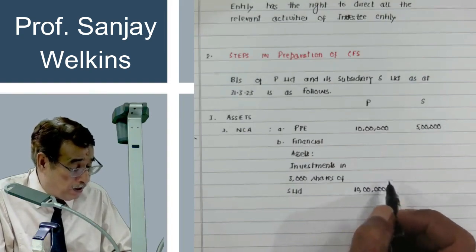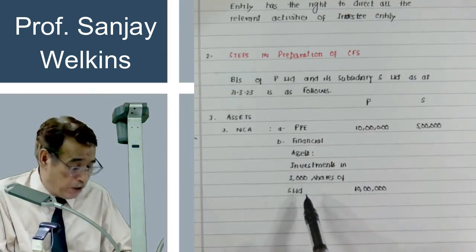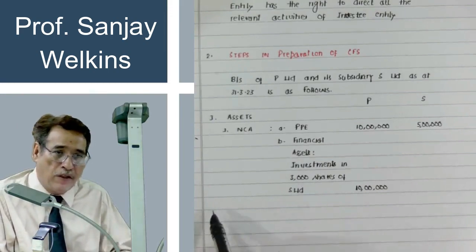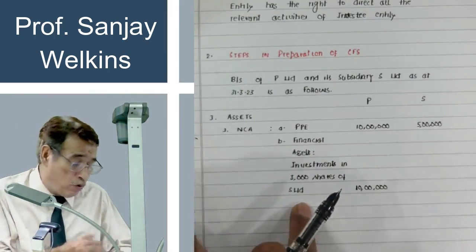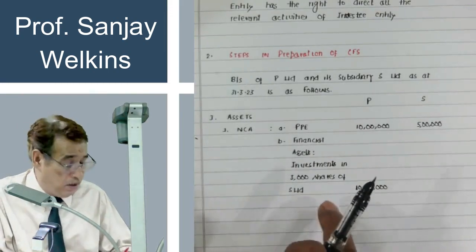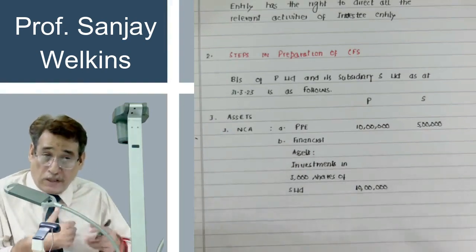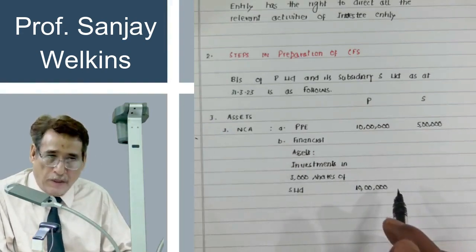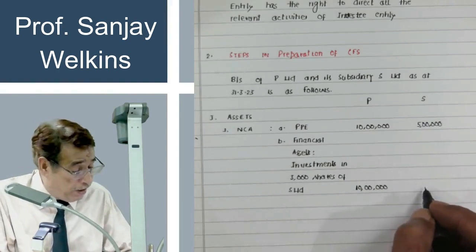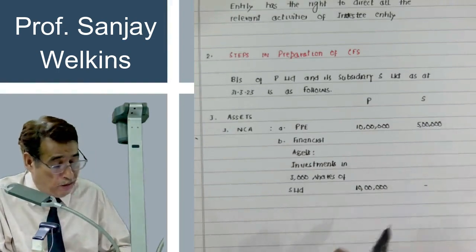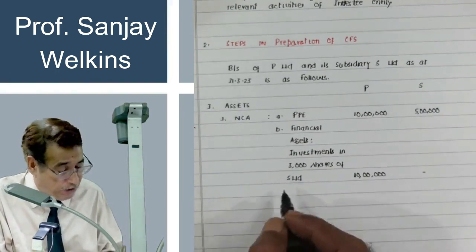What does it mean? It means P Limited has purchased 3,000 shares of S Limited. And in order to acquire 3,000 shares, we paid amount of rupees 10 lakh. It is quite high amount, no doubt about that. Correct? And here I have written nothing. It means S Limited is not having any investments.